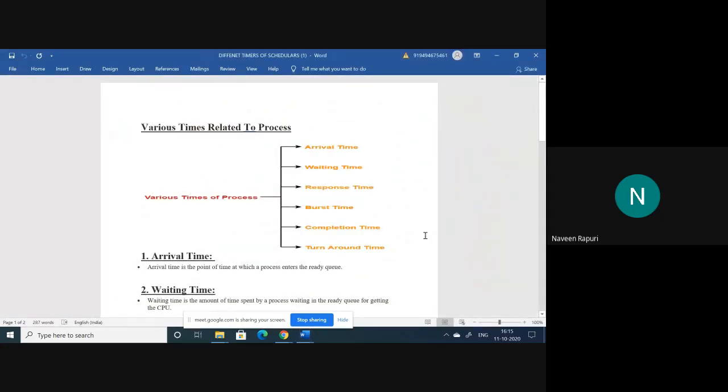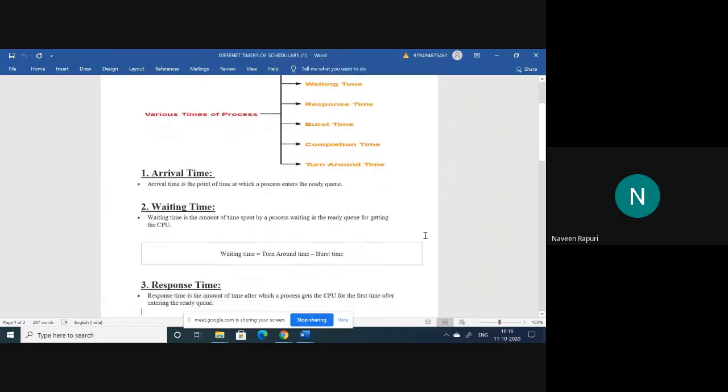Yeah, various timers related to the process. So the different timers are there. So you can see those: arrival time, waiting time, response time, burst time, completion time, and turnaround time. So coming to the arrival time,